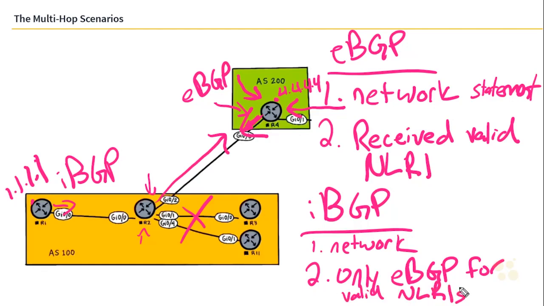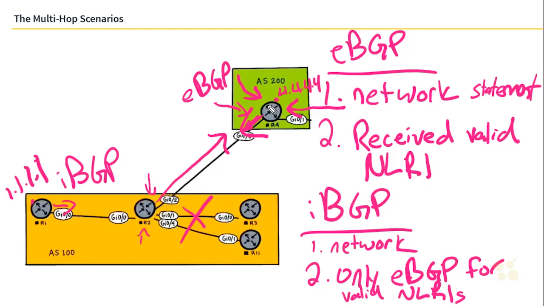This is a major nuance between iBGP and eBGP. The fact that you can learn an iBGP route from a peer, but you will not forward it to any other iBGP peers. It will only ever get forwarded out to eBGP unless we set up some other things like route reflectors. And that's what we're going to talk about later.